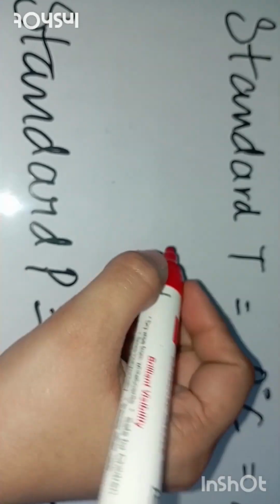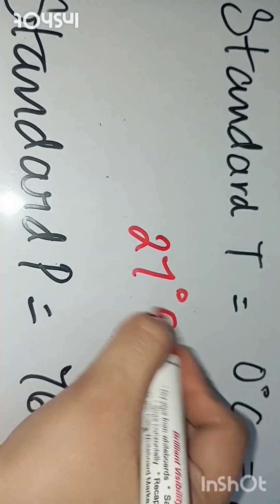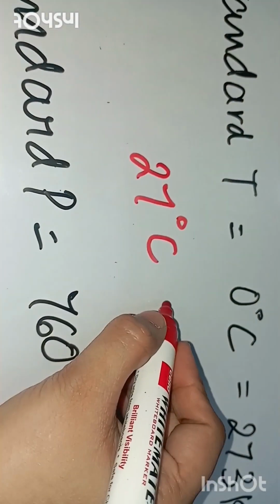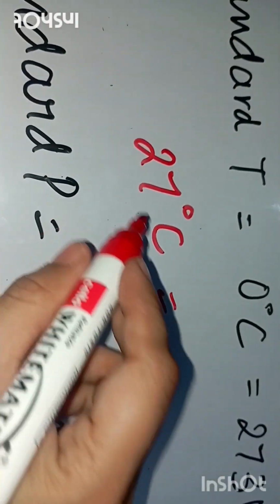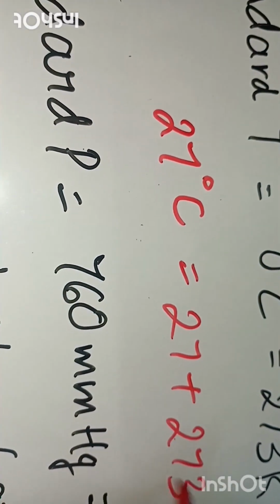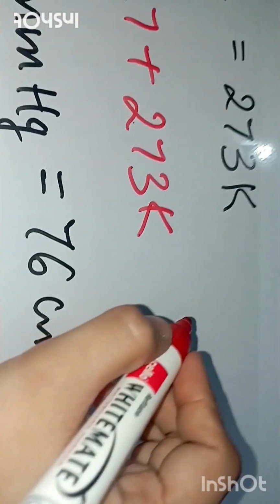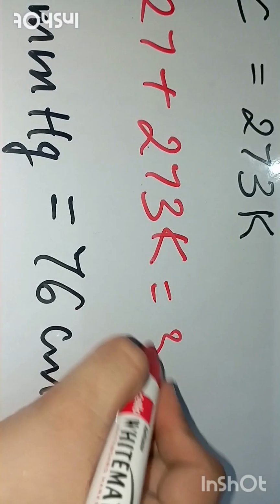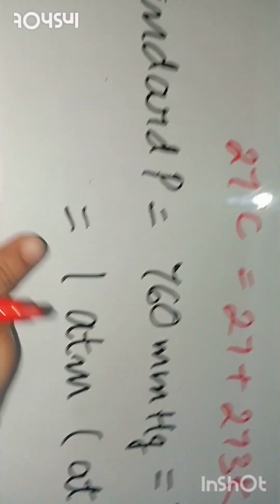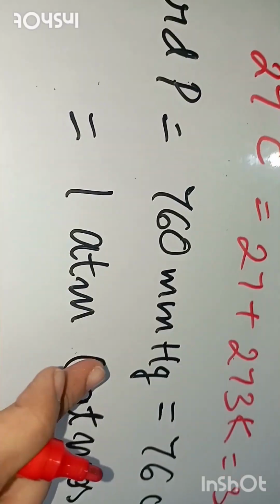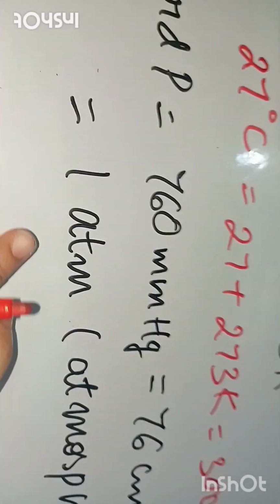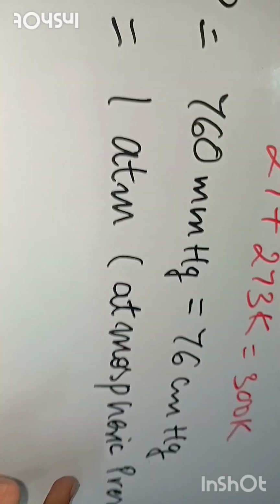Okay, in the calculations. Suppose you are given 27 degrees Celsius, then first you have to convert it into Kelvin and then use it. Okay, for example 27 degrees Celsius is equivalent to 27 plus 273 Kelvin, that is approximately 300 Kelvin, okay, 300 Kelvin. Okay beta. Now standard pressure is 760 millimeter Hg or 76 centimeter Hg. Hg is mercury, or 1 atmospheric pressure, that is 1 atm.